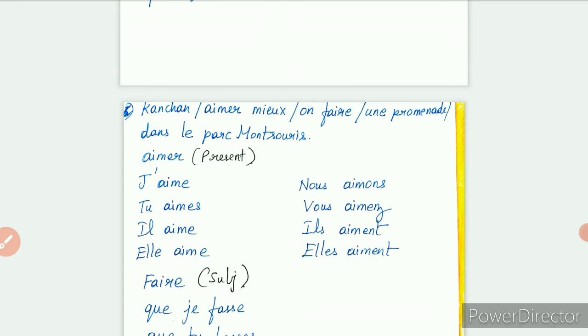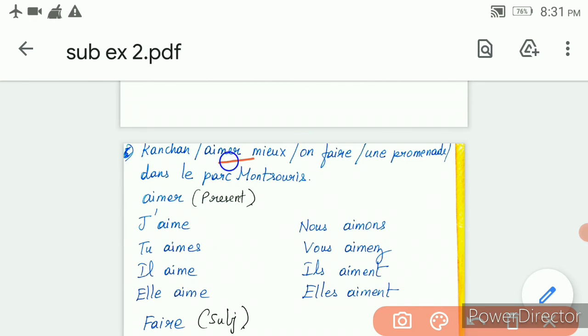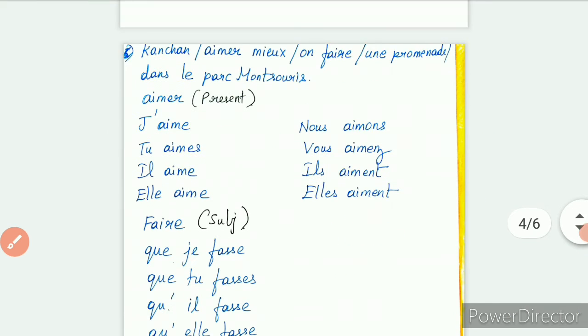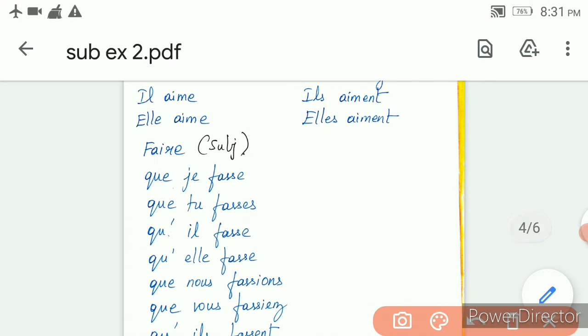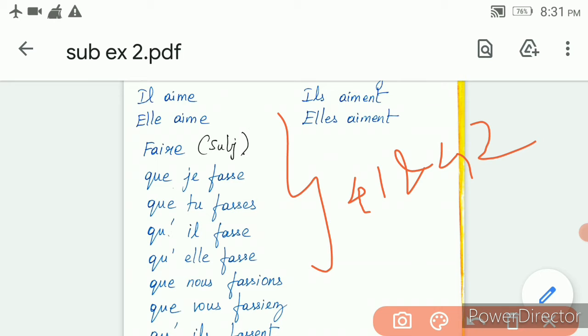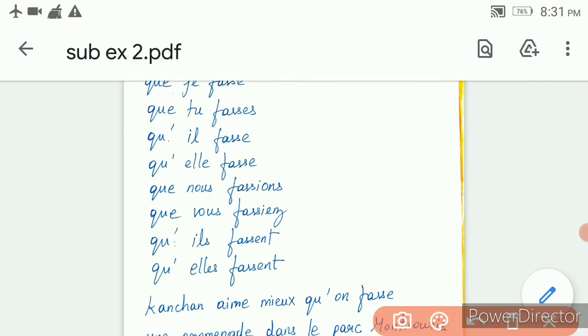See, so you have two verbs here. So what are the two verbs? One is aimer verb, another one is faire verb. Okay, so for aimer you have to write the normal present tense conjugation. ER verb conjugation you have to write, and then faire verb, it's an irregular verb. You have to refer page number 41 and 42. They have given 8 verbs, out of that faire is also there. So faire you have to follow a different method, so that I have written the conjugation here. So you have to learn the conjugation by heart.